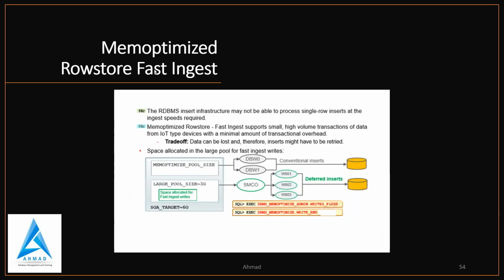So the memoptimize rowstore fast ingest behaves like this. A conventional insert happens with DBWR, but when you use memoptimize, the large pool will be used, and there is the SMCO process which has many worker processes that will do the insertion, right? Clear, guys?